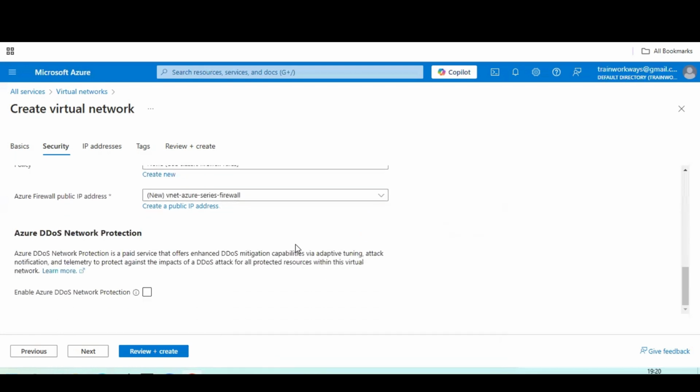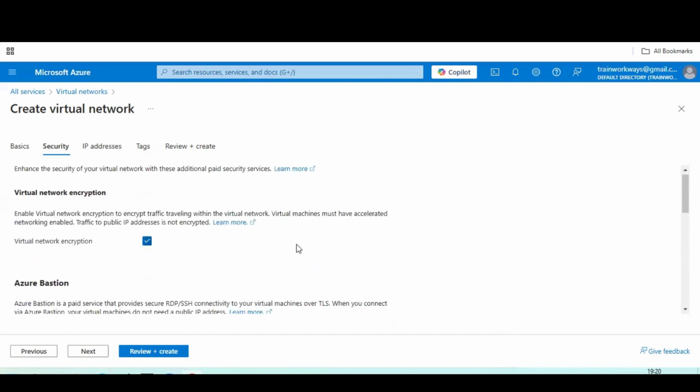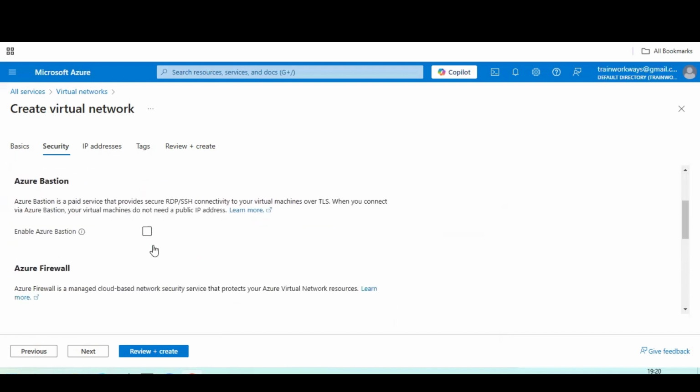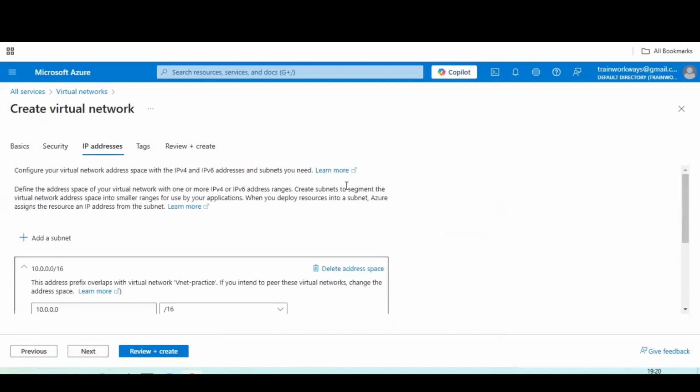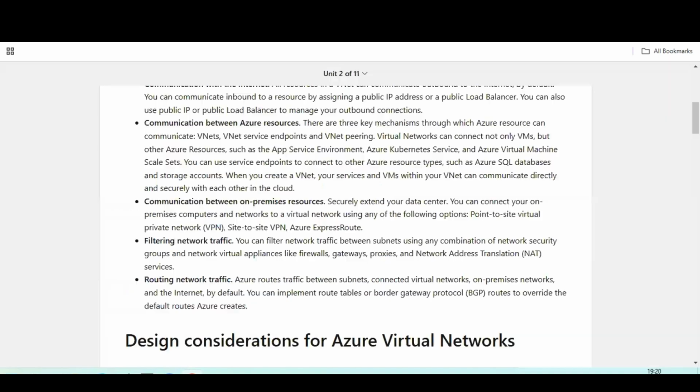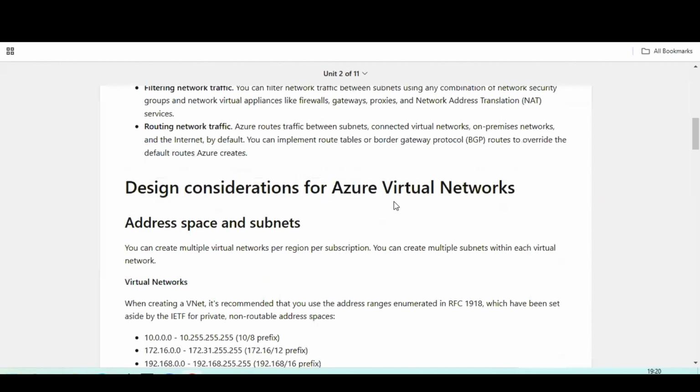So DDoS and the other service I have already mentioned, Bastion, are chargeable services. So as of now in this session, we are going to enable virtual network, encryption, and also firewall service. Next, click on next. If you are opting for a virtual network to build a network, we will have a certain range of IP addresses. Those IP addresses we are going to check in our documentation.